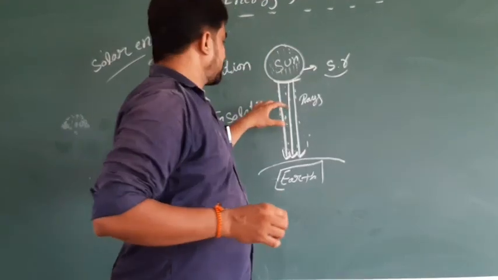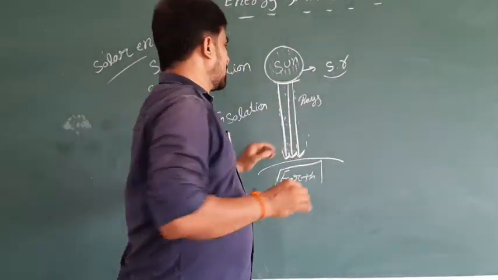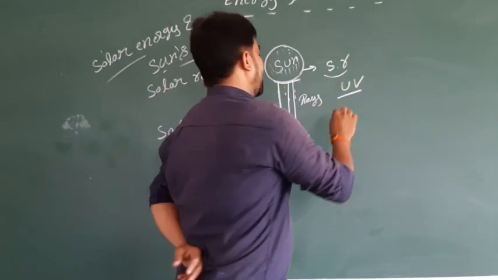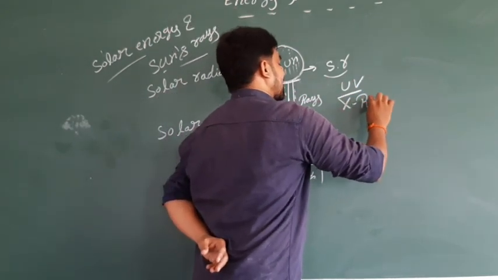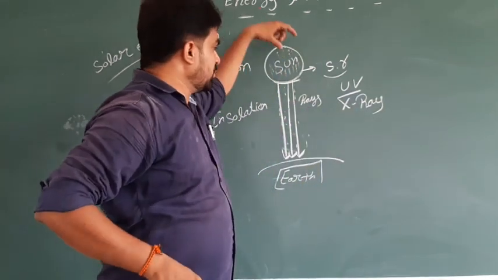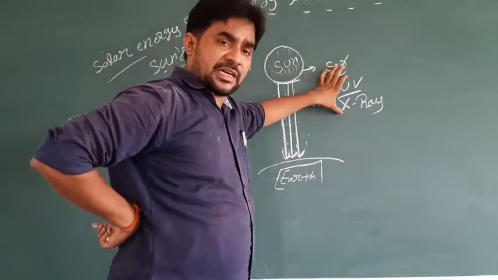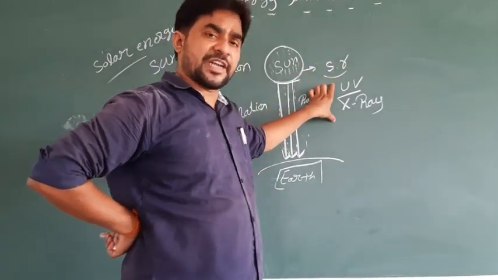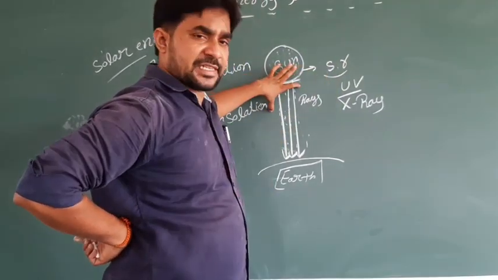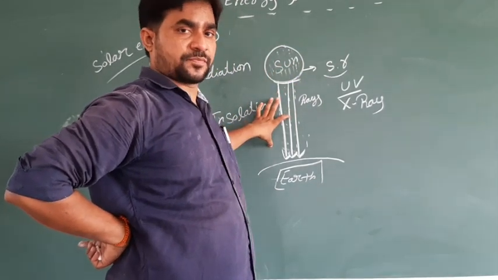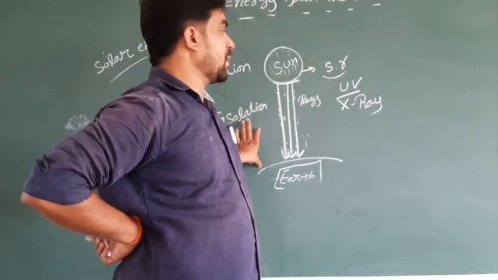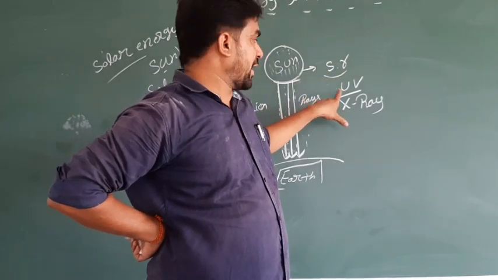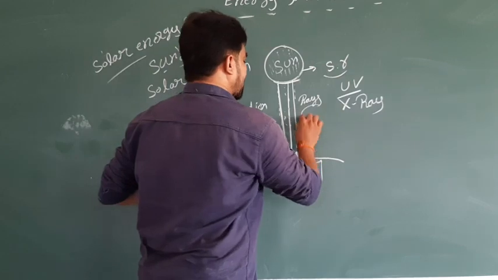When the rays travel, sometimes they include ultraviolet rays and also X-rays. These rays are very dangerous and are not required for people.